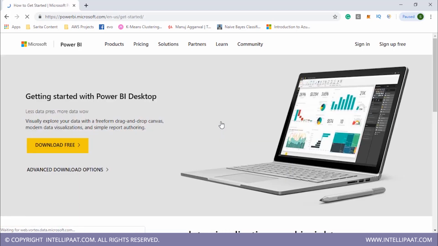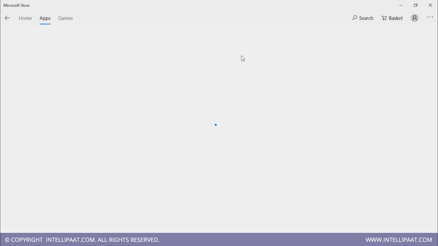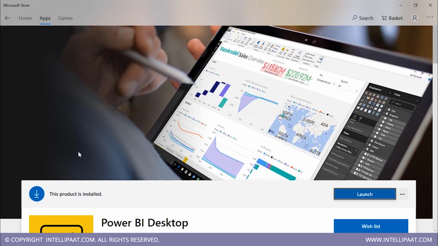So I will start for free, and now I will find this pop-up, and this is another option that I get here, download for free. So click over here, and now this pop-up menu appears, and you have two options over here. As we know that Power BI is a product from Microsoft, you can directly download it from the Microsoft Store. So open Microsoft Store. By doing this, the product will download automatically and install on its own. And once that is done, you will see this. This product is installed and you can launch it directly from here.